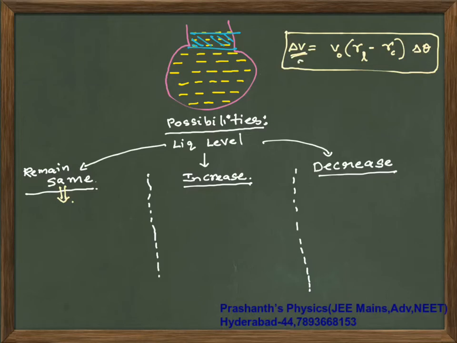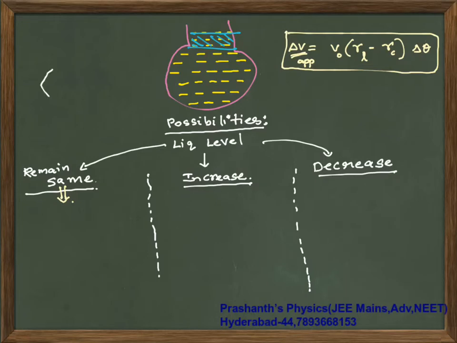Okay, so this is actually called apparent volume. So the apparent volume that has expanded should be 0. Only then will you assume that the amount of rise in the liquid is not at all present and it is exactly 0. It appears to you as such, but in reality there could be a possibility that both are expanding.